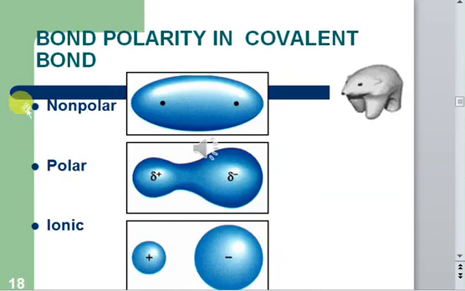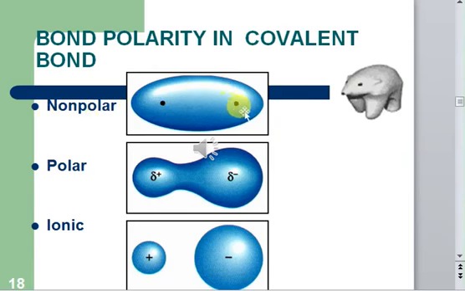Now, just for summary here. So here we have a nonpolar covalent compound, and in a nonpolar covalent compound the atoms should be the same, right? If the atoms are the same, the electronic density is shared equally, so the electronic density is symmetrical, and there is no pole. There is no partial positive charge or partial negative charge, right?